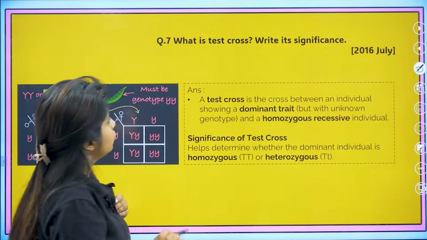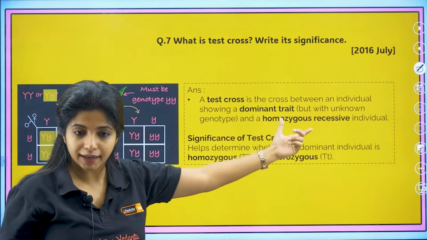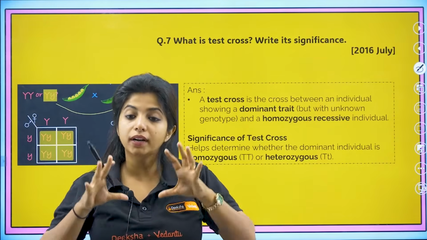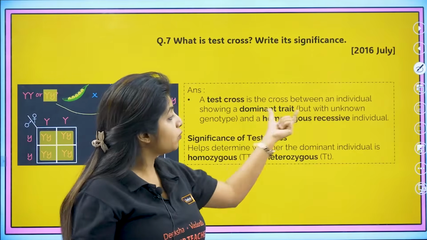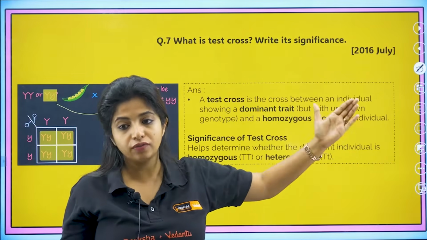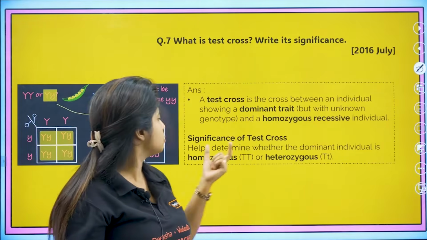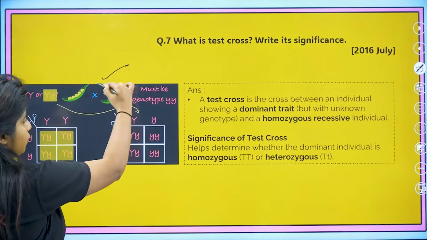Let's see. So answer, what is test cross? Test cross is the cross between an individual showing a dominant trait, but with unknown genotype. We are not aware of the genotype. And I am crossing it with a homozygous recessive individual. Significance of test cross: it helps determine whether the dominant individual is homozygous or heterozygous. Now you do this and you get to find that out.